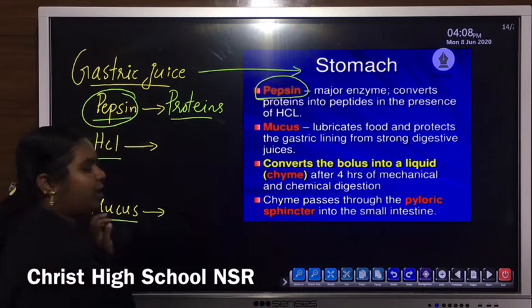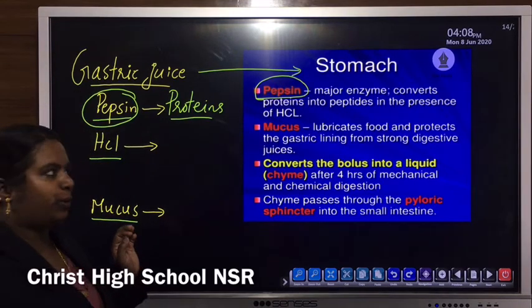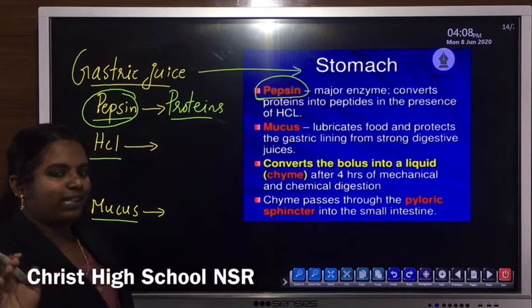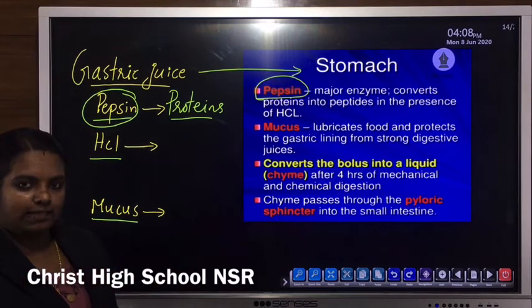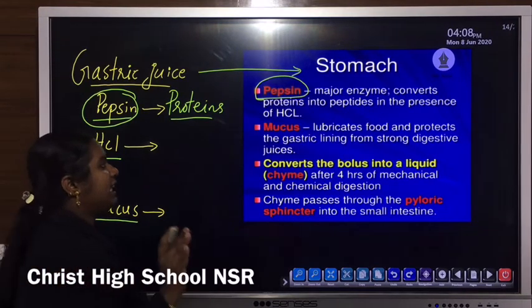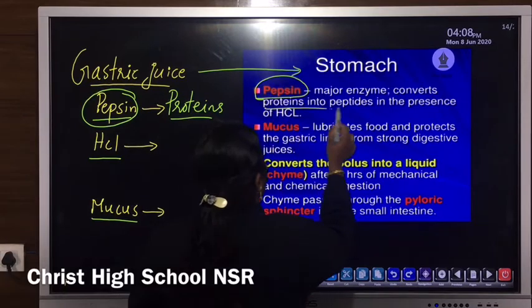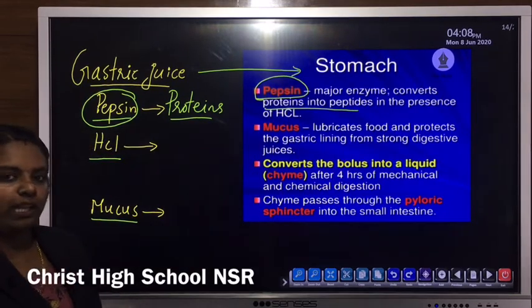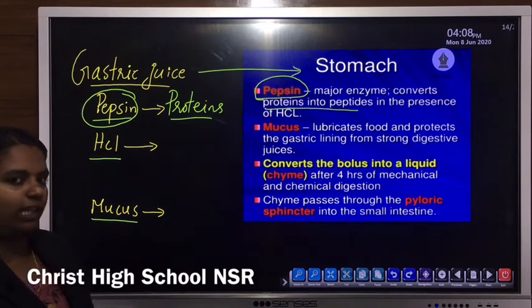It converts proteins into peptides in the presence of hydrochloric acid. HCl means hydrochloric acid.